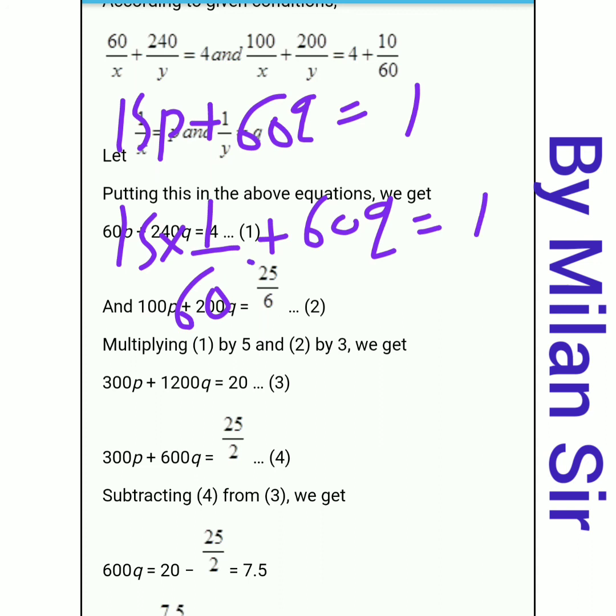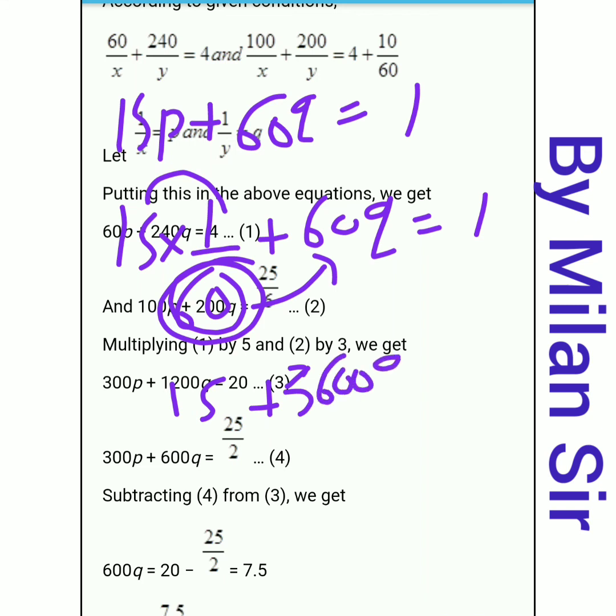Now we need to take LCM, right? So here 15 ones are 15. Already we have denominator 60, so we do not need to write this. Now 60 multiplied by this 60, so 3600q, and 60 multiplied by 1 is 60. Okay, 15 plus 3600q is equal to 60.